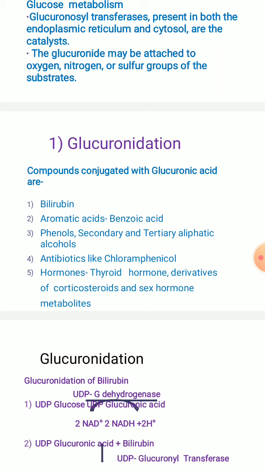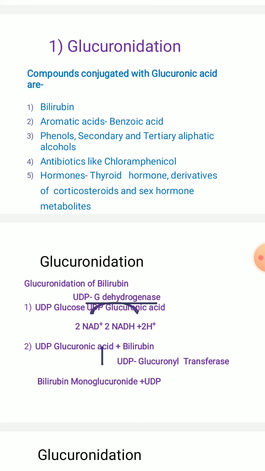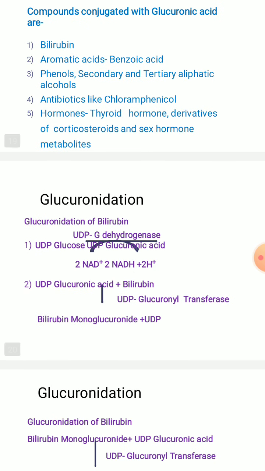So these are all the compounds which can be conjugated with glucuronic acid and undergo the glucuronidation mechanism with the help of the glucuronyl transferase enzyme. Is it clear? Okay, here is one example I have shown you, the glucuronidation mechanism. The glucuronidation of bilirubin is happening here. UDP glucose is going to react, and it undergoes conjugation with the glucuronic acid molecule, right?